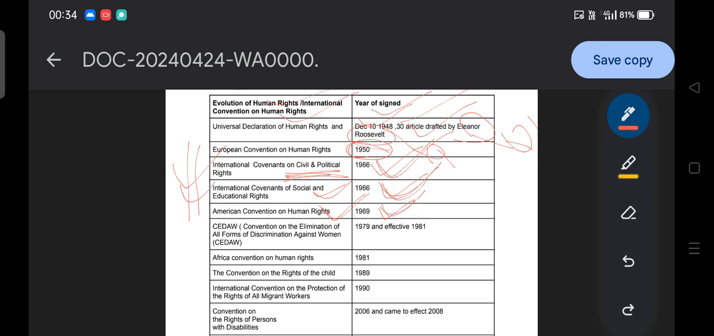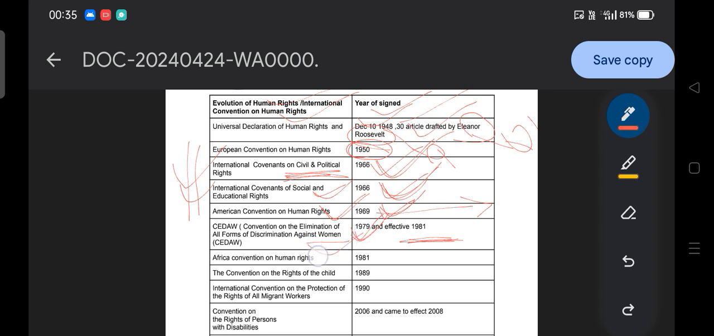Okay, 69, American Convention on Human Rights. Then CEDAW, that means Convention on Elimination of All Forms of Discrimination Against Women, that is 79, signed in 79 and came into effect in 81. Okay, 1981, because they can ask the question in which year your CEDAW Act was signed or effective, so you have to remember 79 signed and 81 effective.